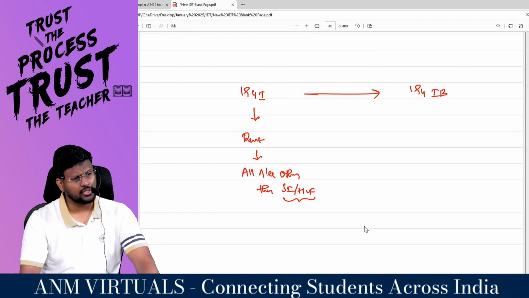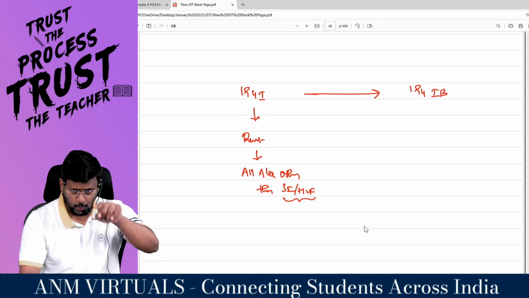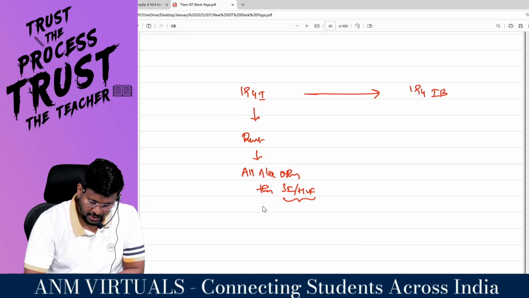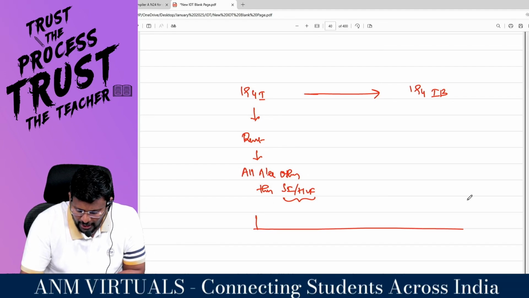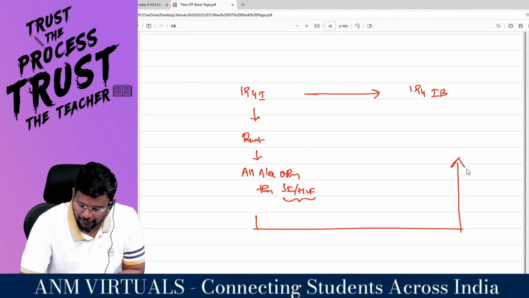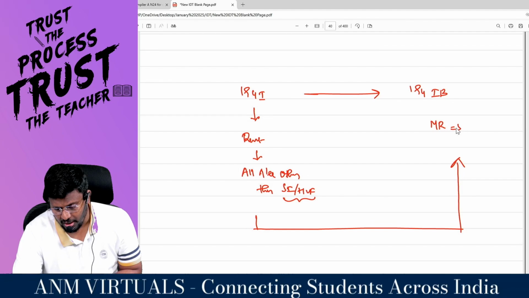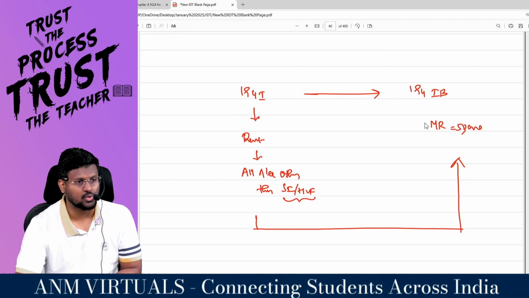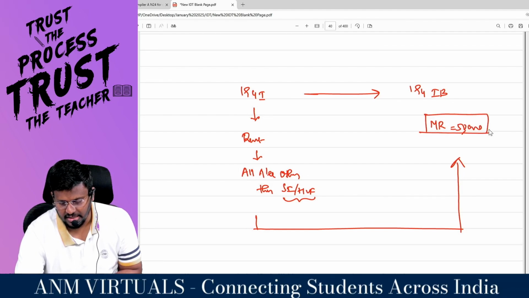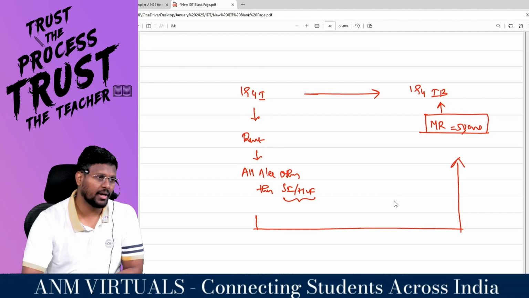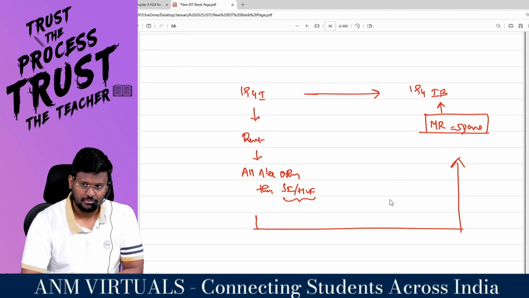Who is this specified individual? Chota wala. That means for chota wala 194I will not be applicable. If that chota wala makes payment of monthly rent of more than 50,000, he is liable to deduct TDS under section 194IB.